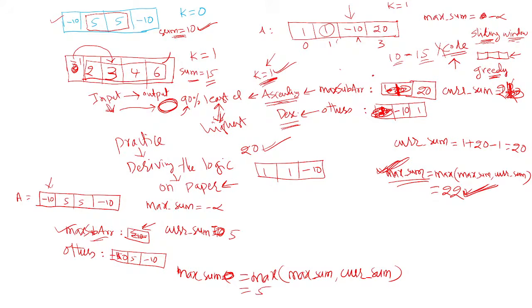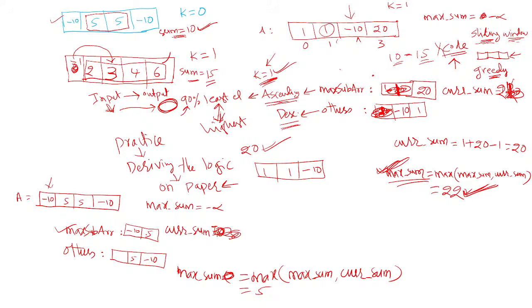Now increase the window size. If you increase the window size, now it contains two elements, minus 10 and 5. Then the remaining elements are 5 and minus 10 only. What is the current sum value here?